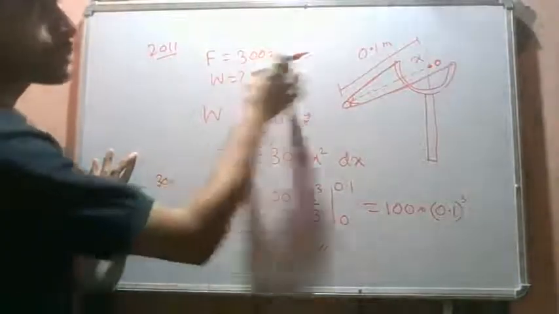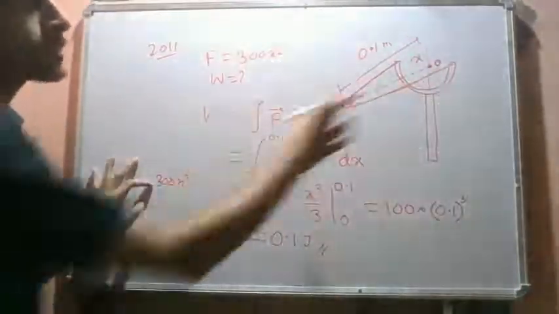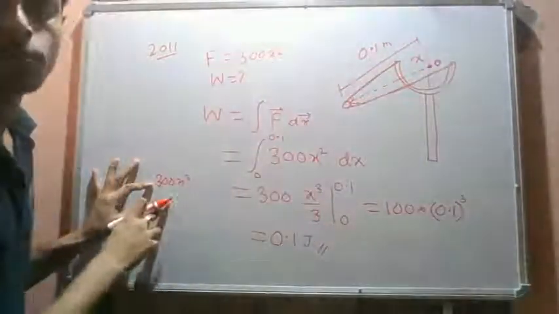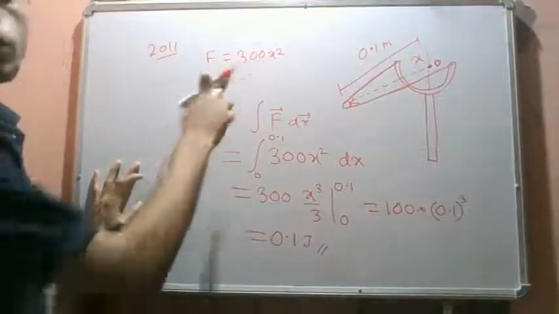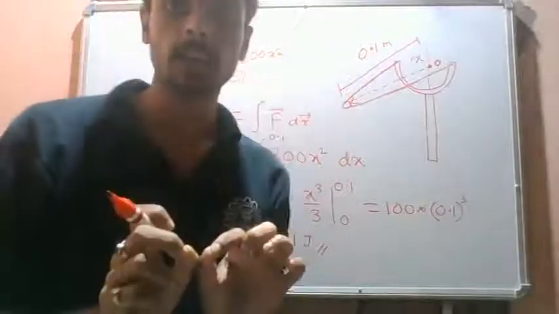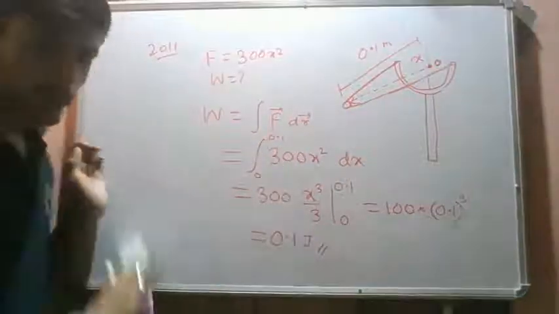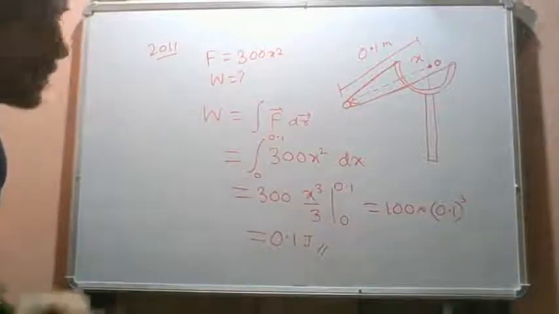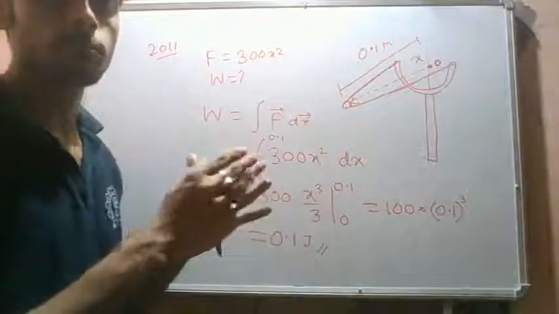If you multiply force with displacement, 300x square multiplied with x, which is 300x cube. Now you substitute 0.1, you get a wrong answer. So force times displacement is only correct for certain applications. We have seen already, work done is equal to force times displacement only when the force and displacement are in the same direction and the body moves in a straight line.